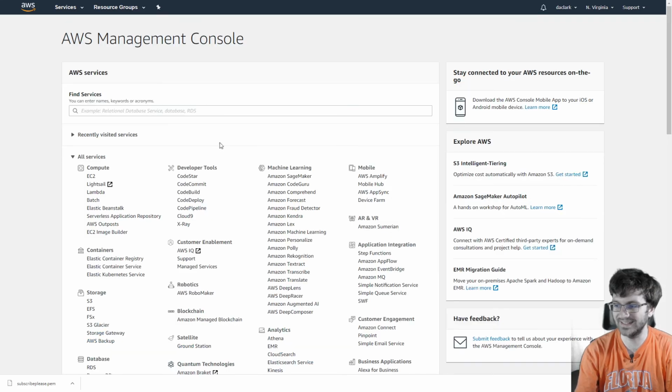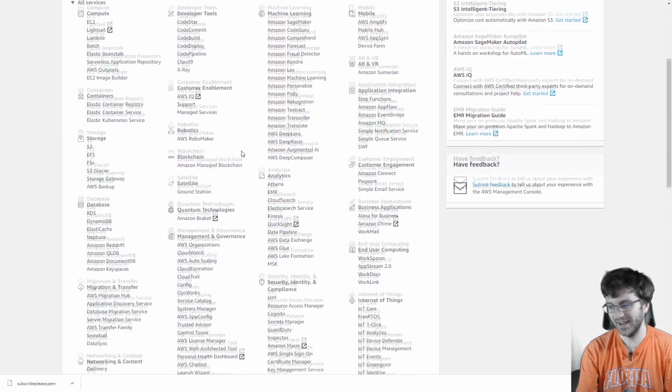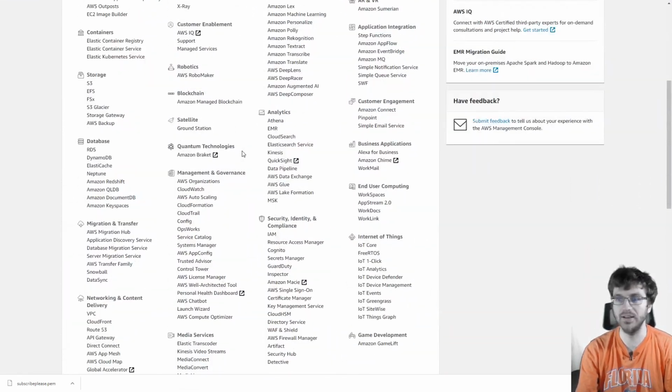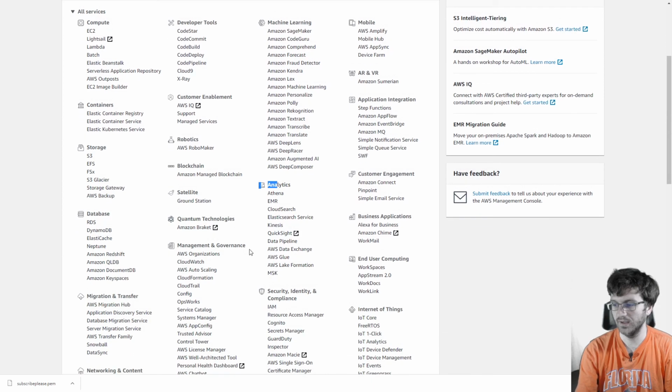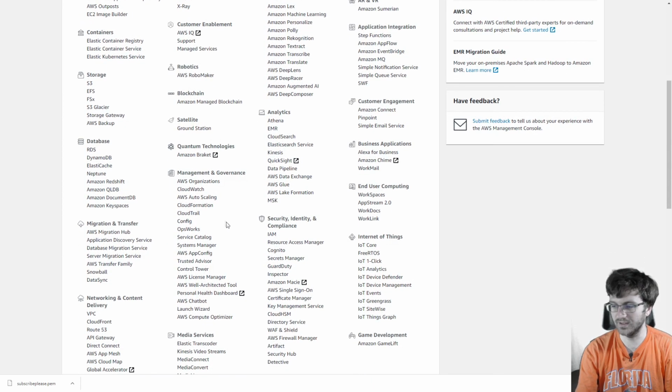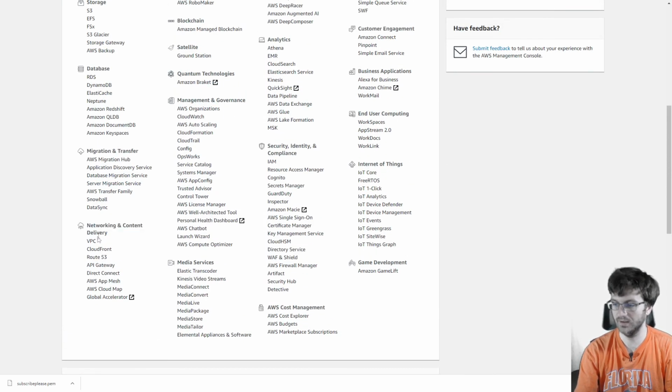So of course, there are a lot more services in AWS, and it would probably take me like a million videos to go through them all. But I just wanted to show you probably the most popular ones, EC2, S3, and Lambda. And of course, there's much more: machine learning, analytics, governance, so you can make sure everything's going as you want it to go, and network stuff, which can be confusing with VPCs and stuff like that.